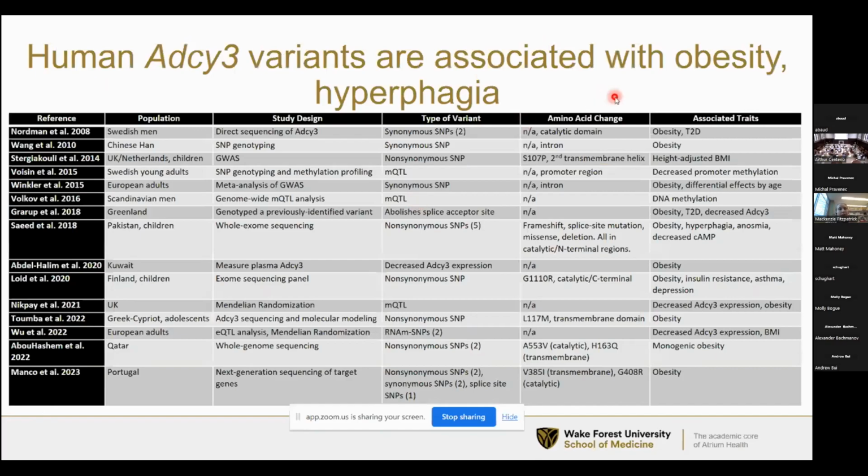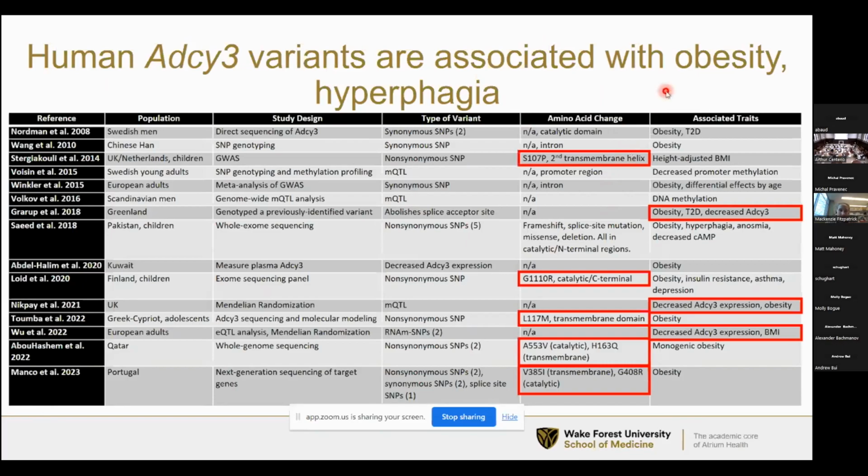In the human literature, several different variants in ADCY3 have been identified in association with obesity. There's a bunch of information in this table, but what I really want to point out is that some of these variants that have been identified were causing decreased ADCY3 expression in association with obesity. But there have also been several protein coding variants in this gene that have been found. So this is the one I was just talking about 2 slides ago. And several others have been found as well in the catalytic domains, the transmembrane domains. So both expression altering and protein coding variants have been found in this gene in humans.